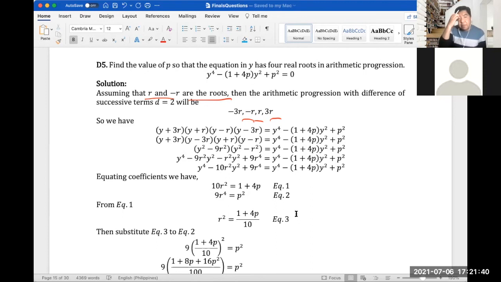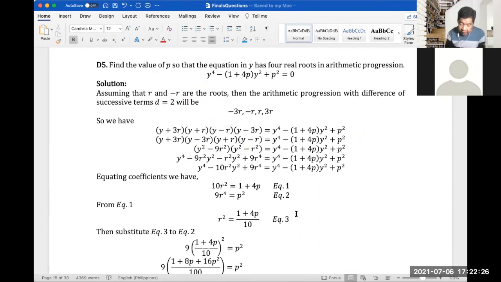Since we know that these are the roots, y plus 3r, y plus r, y minus r, and y minus 3r is equal to, again, what is given as our equation of the fourth degree, which is this. So let's rearrange our roots: y plus 3r, y minus 3r, y plus r, and y minus r. So that is equivalent to y squared minus 9r squared, quantity y squared minus r squared.